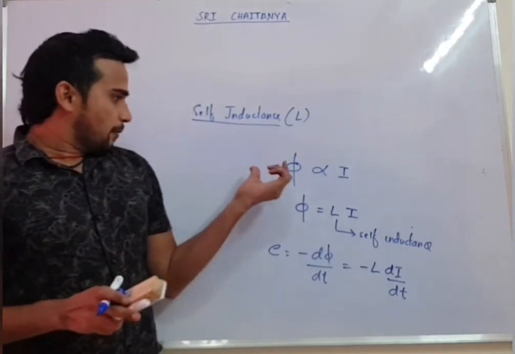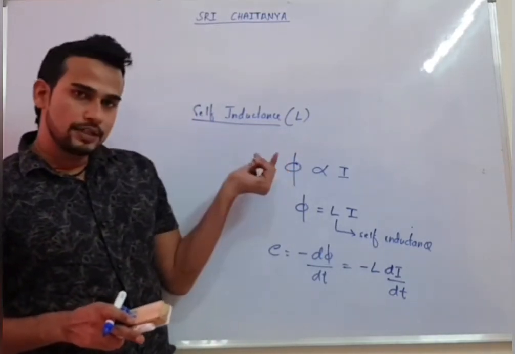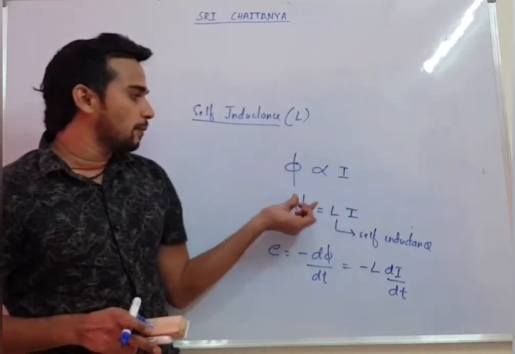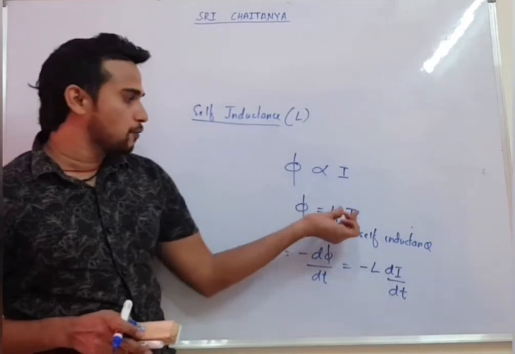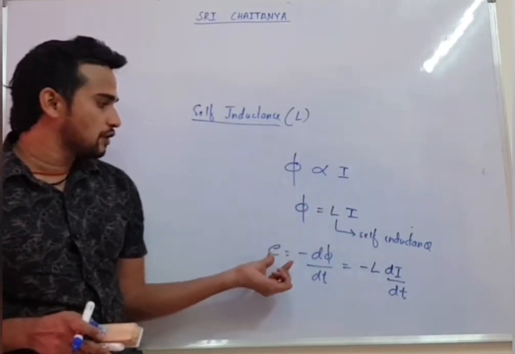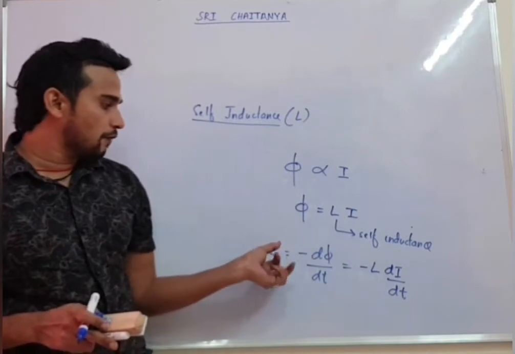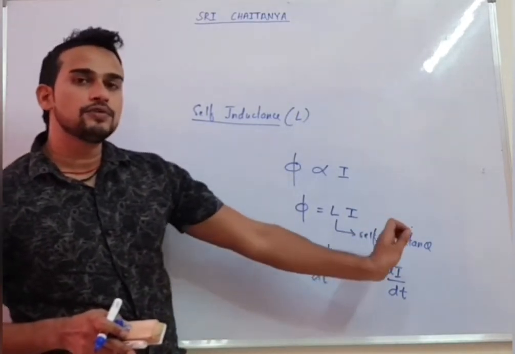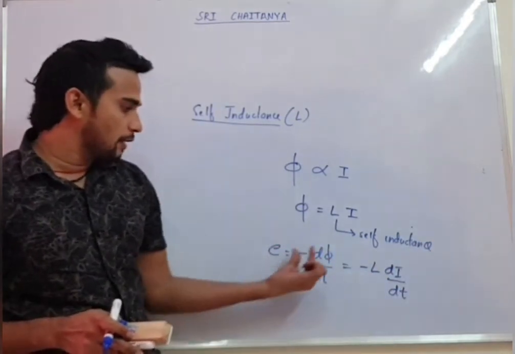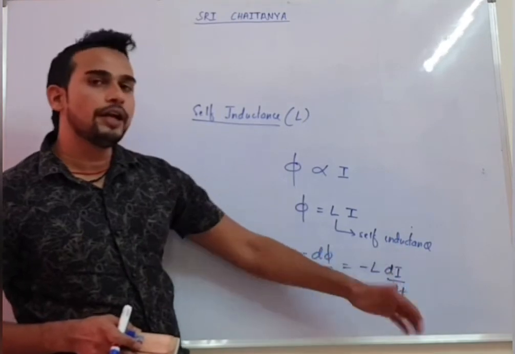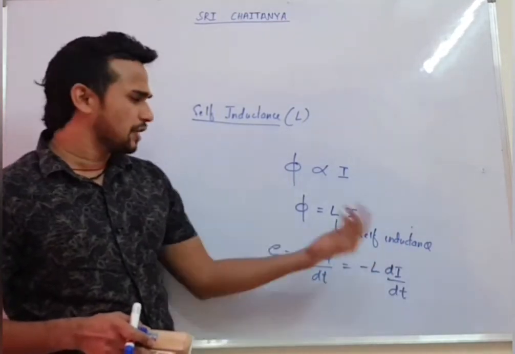So what is the main conceptual point? As the name tells you, if a coil gets flux due to current of itself, we talk about self-inductance. And if you change the current, EMF will come, because flux will change. So the value of induced EMF in terms of self-inductance will be minus L into di by dt. This is the concept over which your inductor will work, which we will study later on.